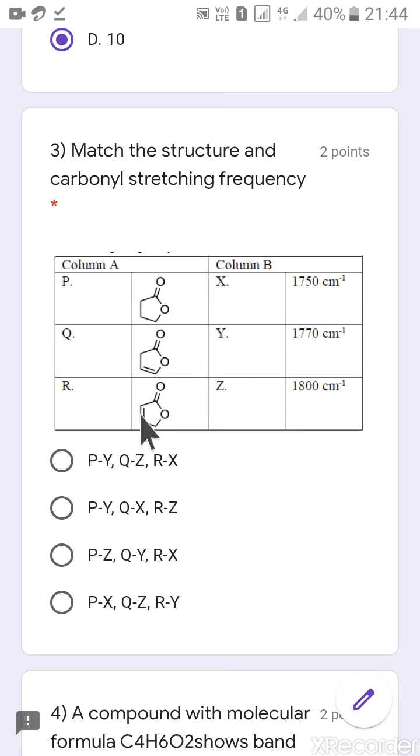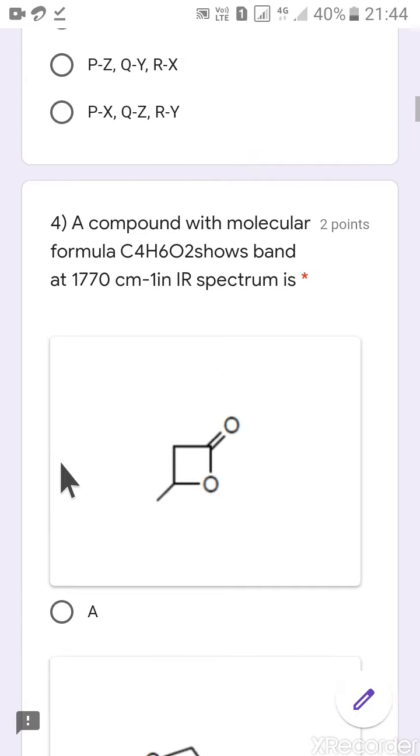And another option is that the carbonyl is conjugated with the double bond. So in this case, due to delocalization, the double bond character of carbonyl will decrease and it will decrease the IR stretching frequency of this compound. So R will be X. So the correct option is P-Y, Q-Z, R-X. The first option is correct option. Okay, let's go for the next question.